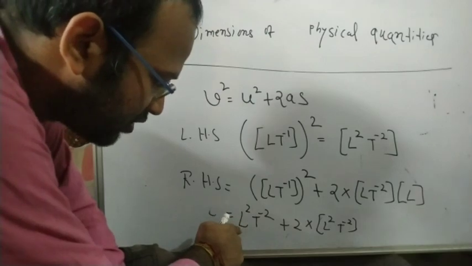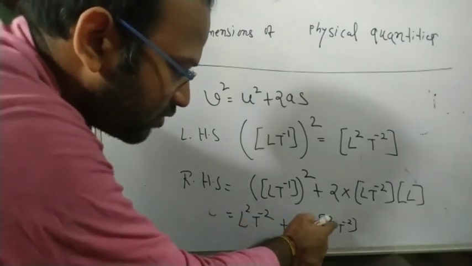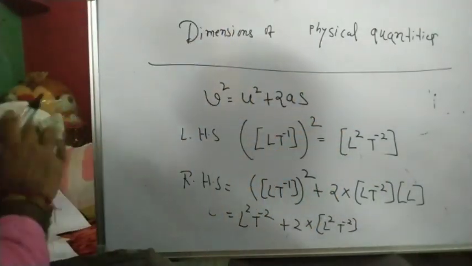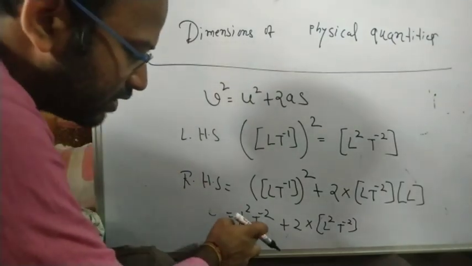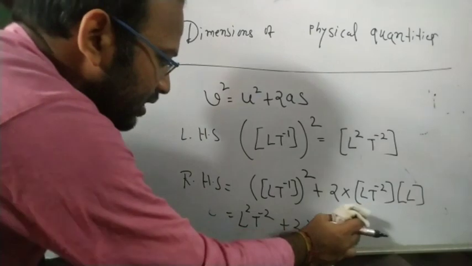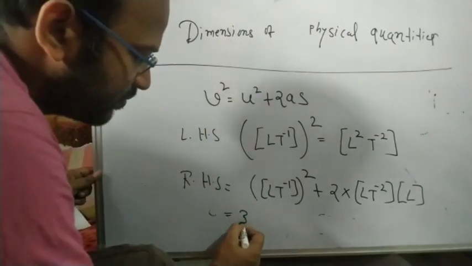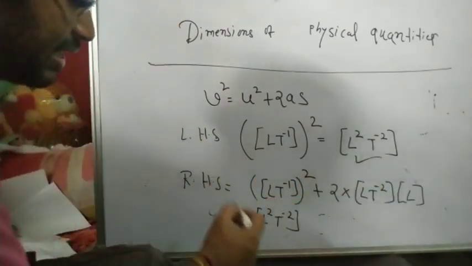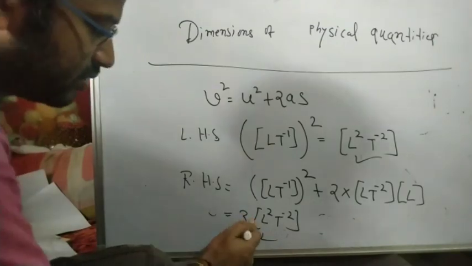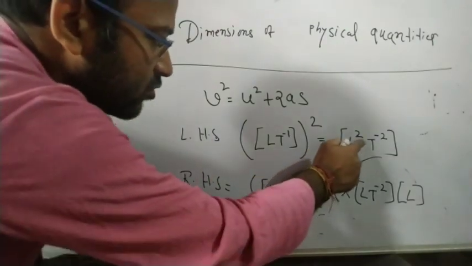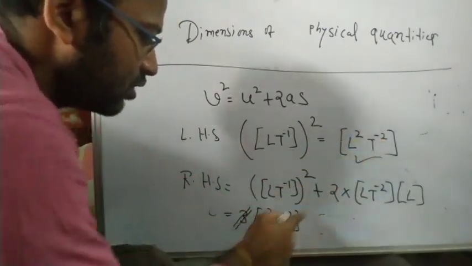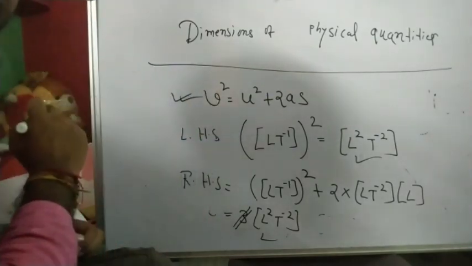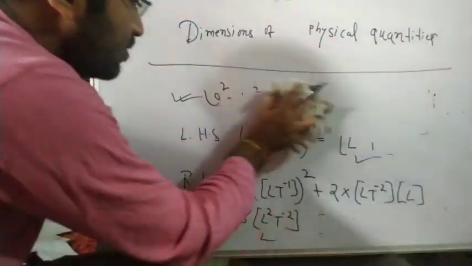So now you can add these two things, because the powers are the same: L square and t to the power minus 2 on both. Ignore the 2; I should not actually have written the number, but I wrote it. Then what is the dimension on the right hand side? L square t to the power minus 2, one plus two, that makes three of them. The left hand side has L square t to the power minus 2, and the right hand side has the same. We never check the number. What we check is L square and t to the power minus 2, which match. That means the left hand side and right hand side are dimensionally correct, so this equation is also correct.